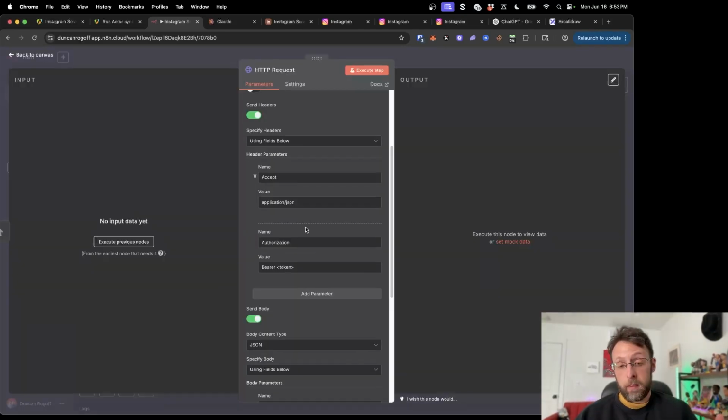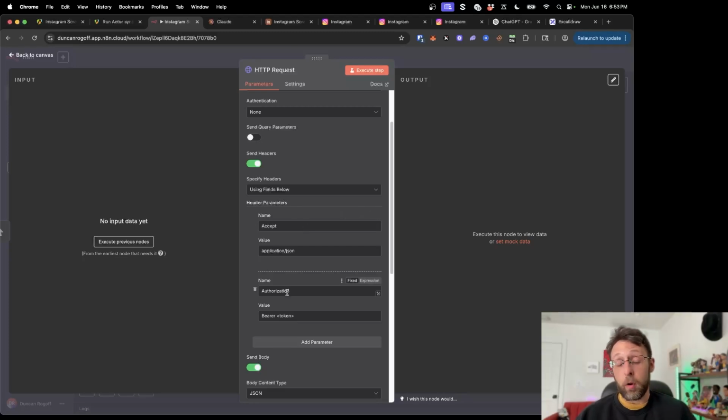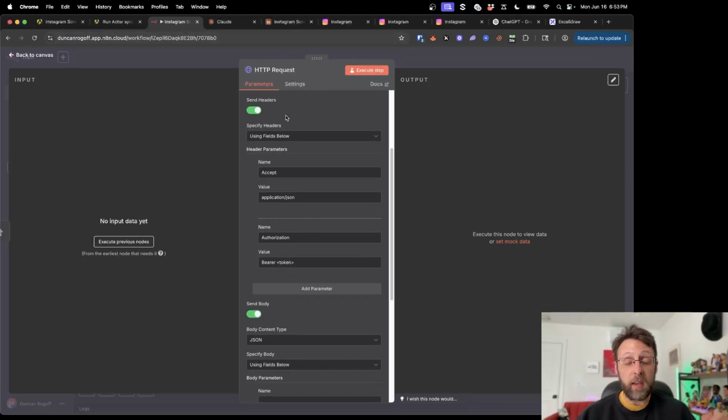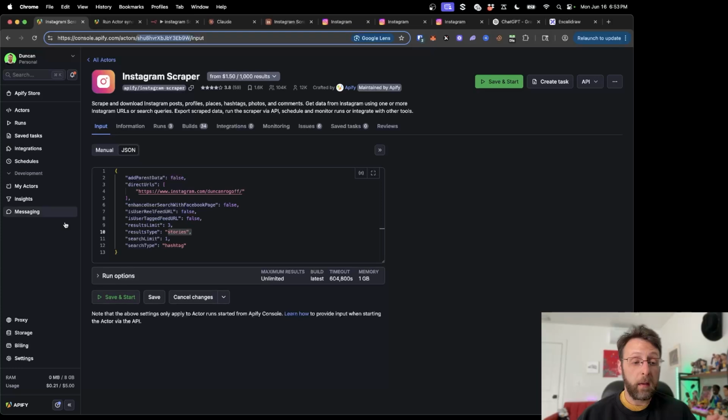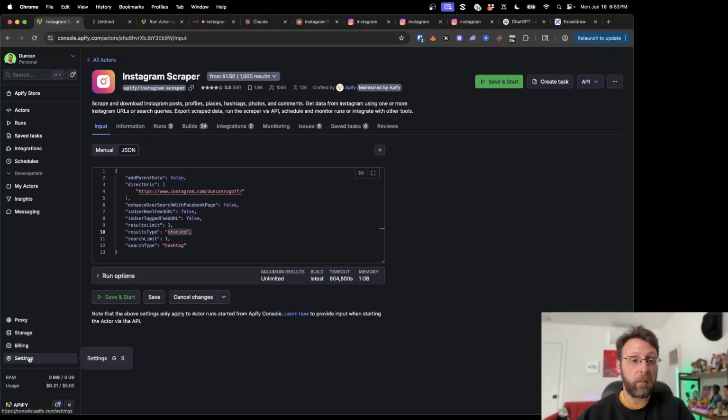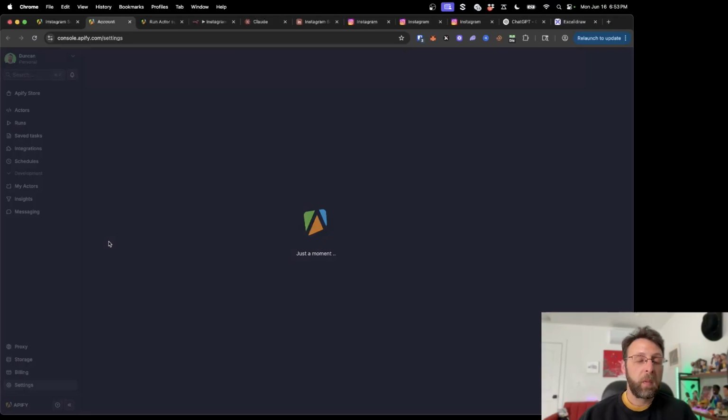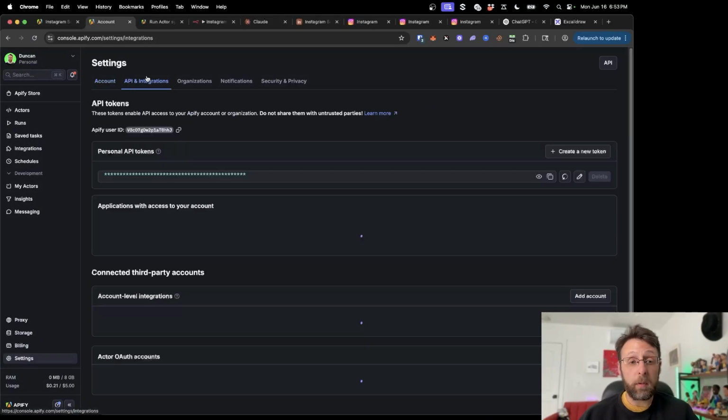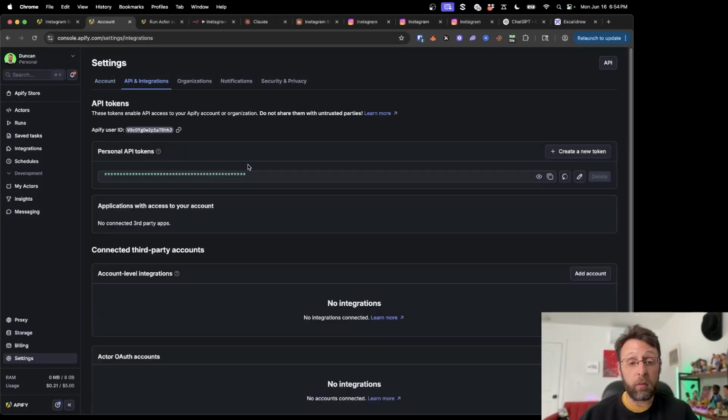So that's one thing. The other thing I want to show you is how to set up your own credential, so you don't have to keep coming into Apify every time you use this and pasting in your API key here. In order to get your API key, you're going to come over to Apify and come into settings. I'm going to open this in a new window really quick. If you come into settings for your account, you come into API and integrations, and here's your personal API key.